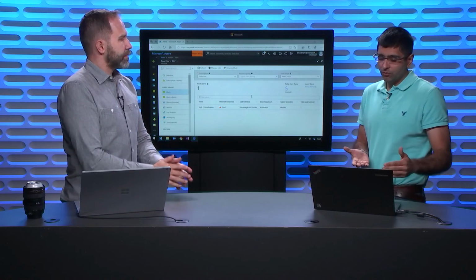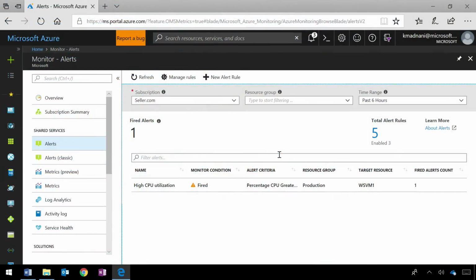That's correct. So from a latency perspective, we will trigger alerts in less than 5 minutes. And you can, as I demoed in the alert rule itself, set the frequency to as low as 1 minute. And is this something that everyone has automatically? Like, do we all have alerts, or is this something we have to pay for? No, so everybody has alerts enabled for the resources that we support. There is a pricing model we've announced for alerts, which will be effective August 1st. Metric alerts and log alerts are charged separately, depending on what you want to do with the alerts themselves.